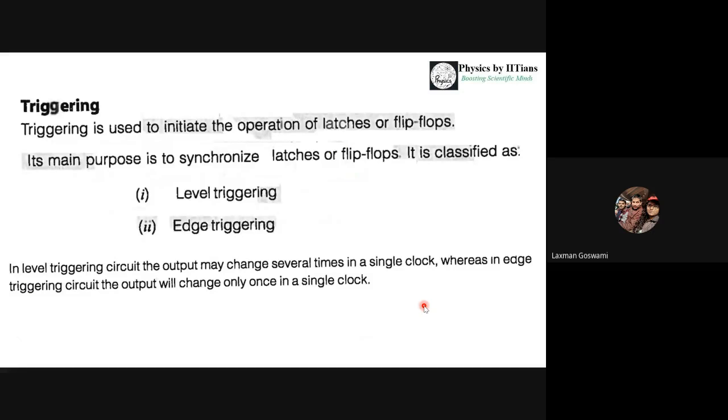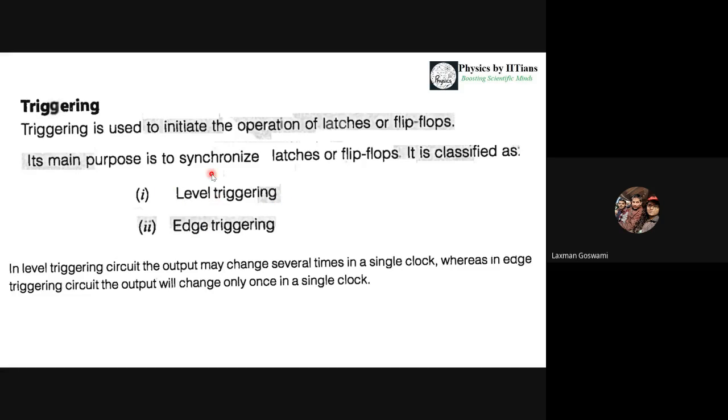First of all, what is triggering? Triggering is the initiation of operation. It means when the operation of a flip flop will start, or when the counter will trigger, meaning when it will change its position from 0 to 1, 1 to 0, like that. So triggering is used to initiate the operation of latches or flip flops. Triggering can be classified into two: level triggering and edge triggering.